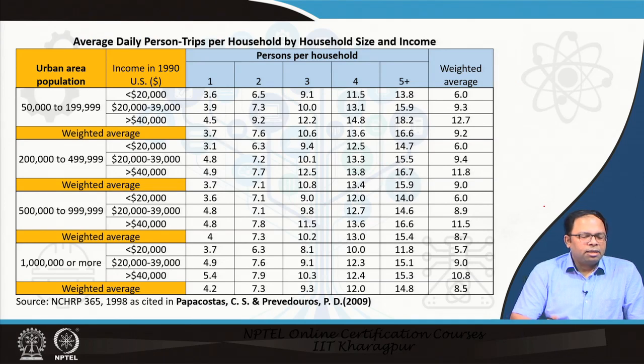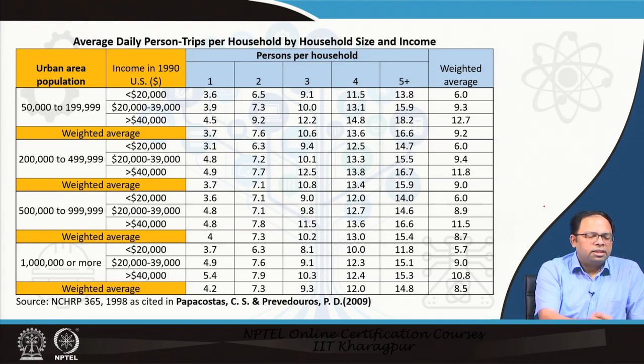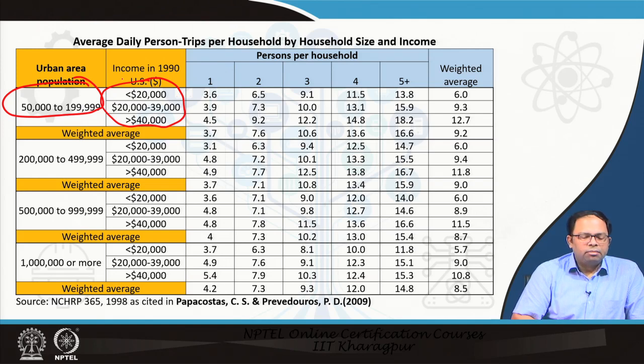So, this is another example where on this side the total size of the urban area is being taken, and then this is the average for that particular urban area. Then we have divided families by their income into 3 categories, and their average could also be taken, and for the average these are the trip rates.